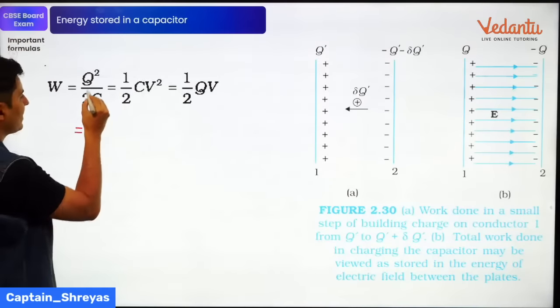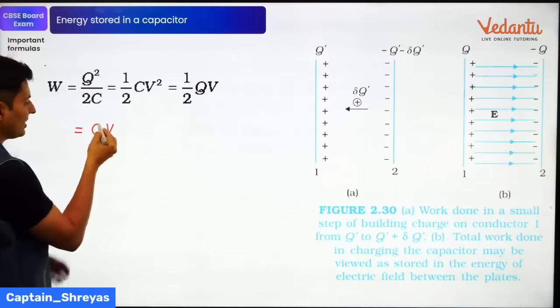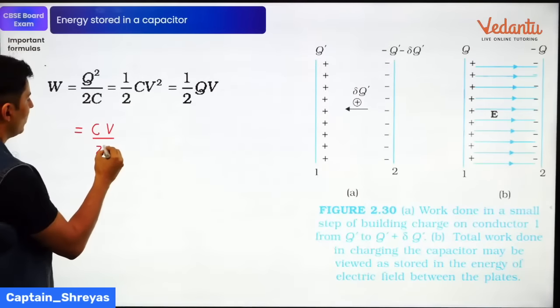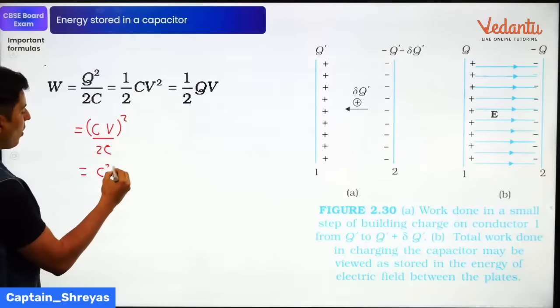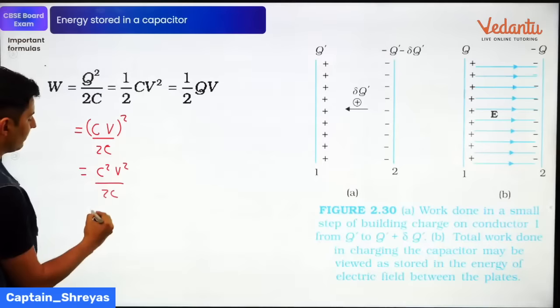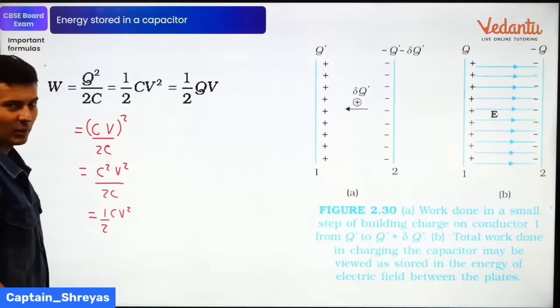See, if I write it as Q square by 2C, Q is nothing but CV because that's how capacitance is defined. So just square this. What do you get? C square V square by 2C. One of the C gets cancelled. So you'll be left with half C V square, which is exactly this formula.